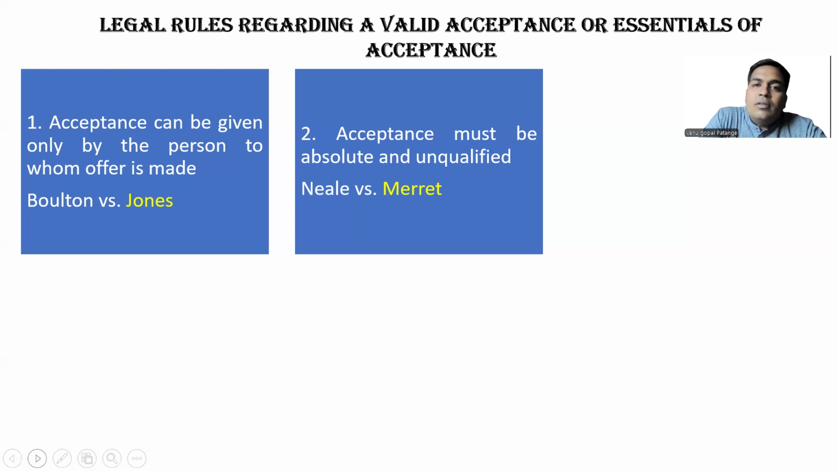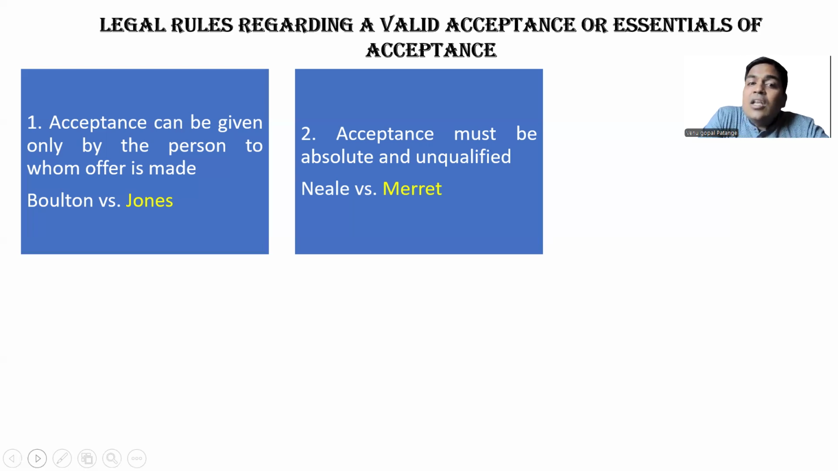Example, A has offered to B to sell his car for 5 lakhs. Now B asks for installments. Let us say he wants to pay 2,50,000 at one go and 2,50,000 at another go. So he wants to make installment payments. This installment payment is not considered as acceptance. It is considered as a conditional acceptance. So there should not be any conditions attached to your acceptance. The moment conditions are added, it becomes a counter offer. It does not become acceptance.